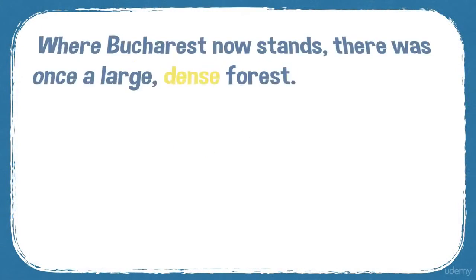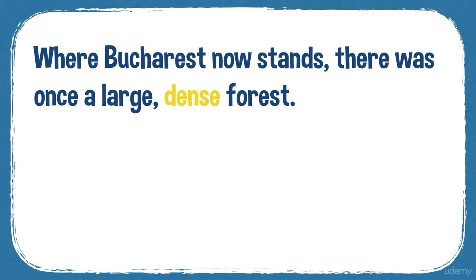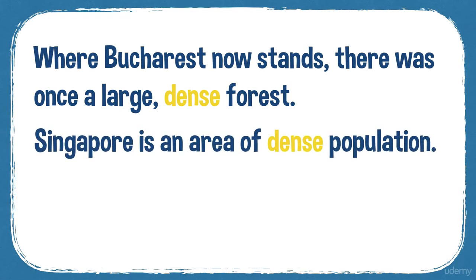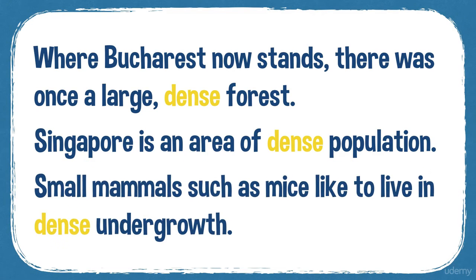So for example, where Bucharest now stands, there was once a large, dense forest. So the forest had lots and lots of trees in a small area, packed tightly together. Singapore is an area of dense population. Small mammals, such as mice, like to live in dense undergrowth.